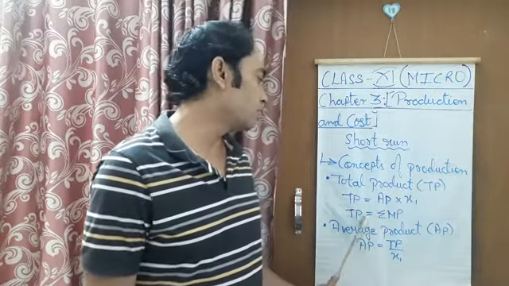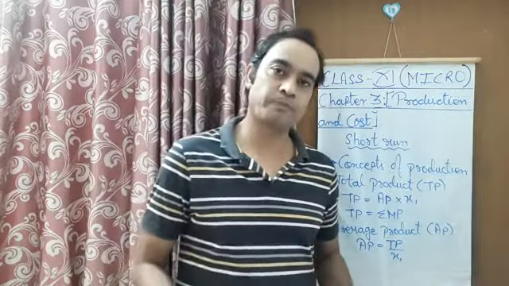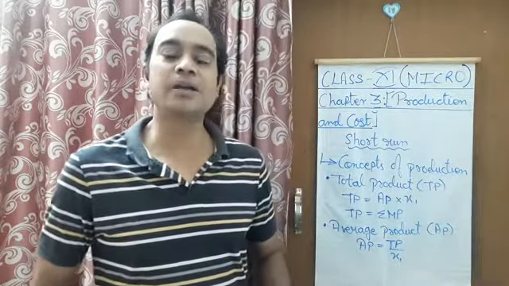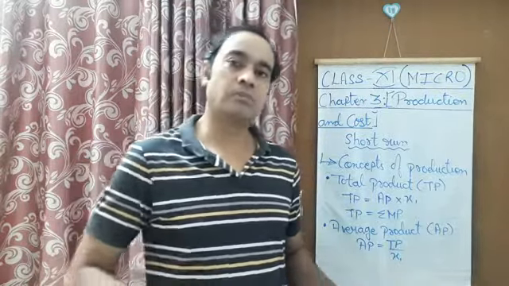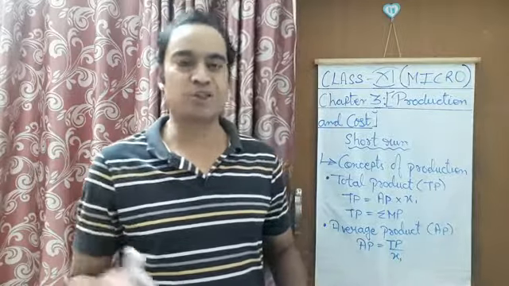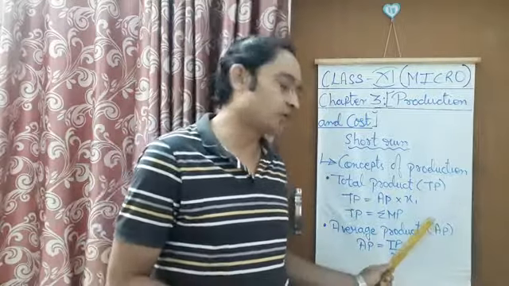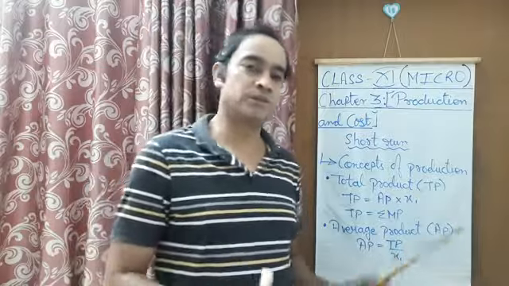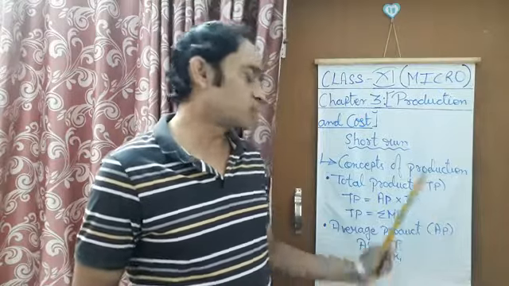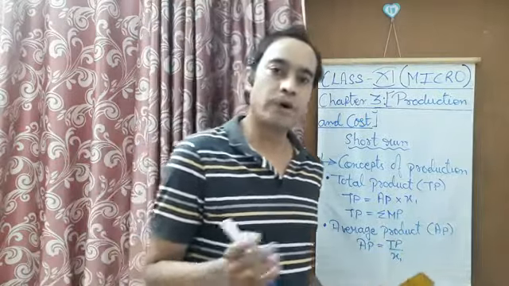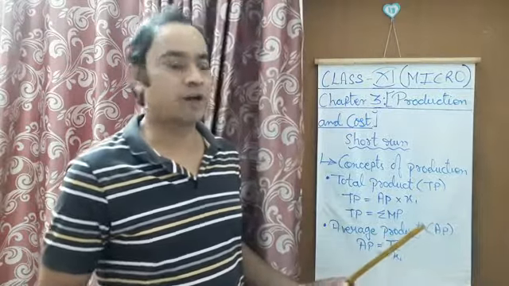One more formula for total product is TP is equal to sigma MP, that means the sum of marginal products. Total product can be calculated by adding the marginal products at different units of input. Those marginal product values are added to get the total product, which we'll be studying in the numericals just after this. You will be able to understand these two formulae in those numerical questions. So just remember that total product is the total output produced with the combination of variable as well as fixed factor input.